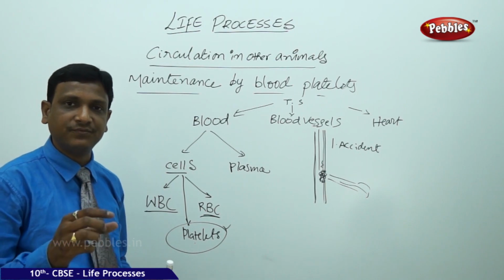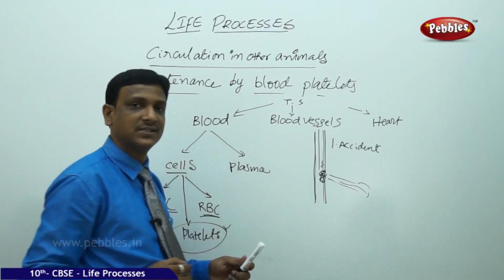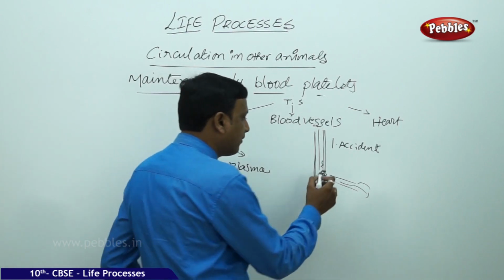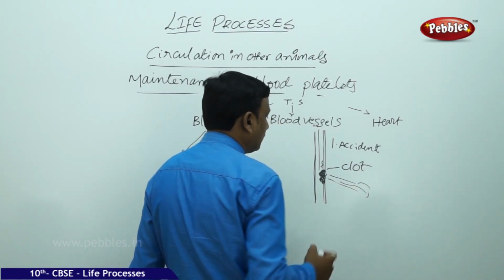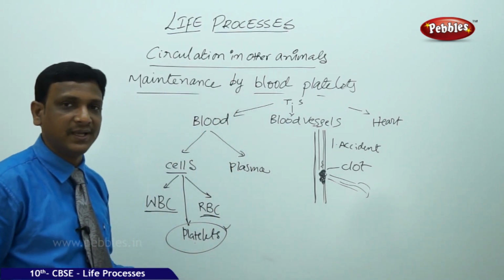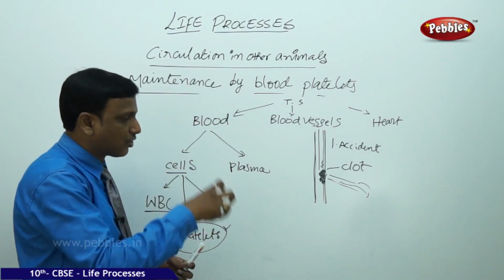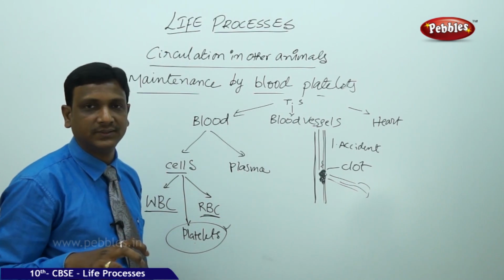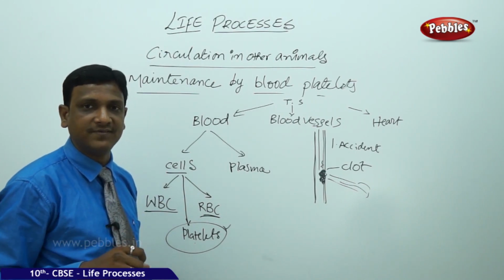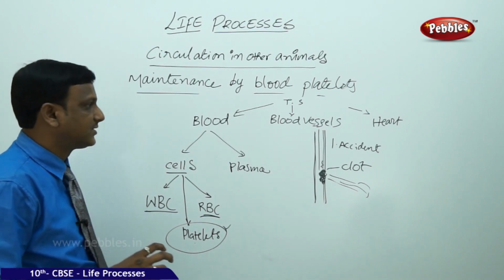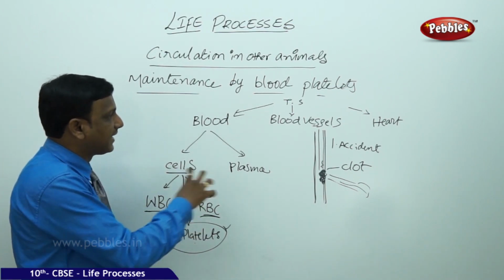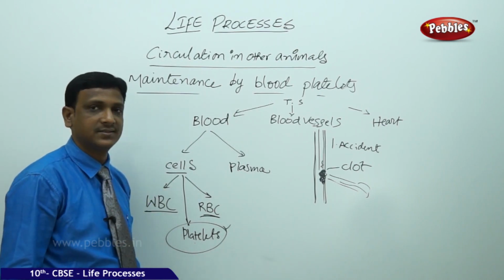These proteins join together to form fibers, and these fibers along with the platelets form the clot. So clotting is a physical as well as a chemical reaction which will stop the bleeding. They block the damage to the blood vessel and control the flow of the blood. So platelets help in the repair mechanism of the blood vessels.